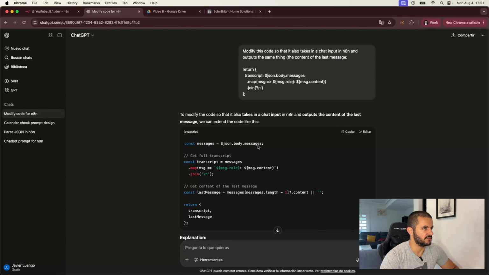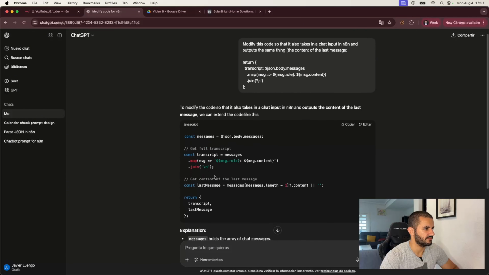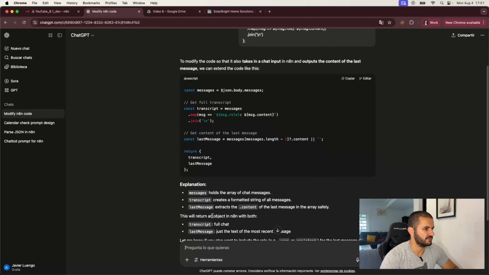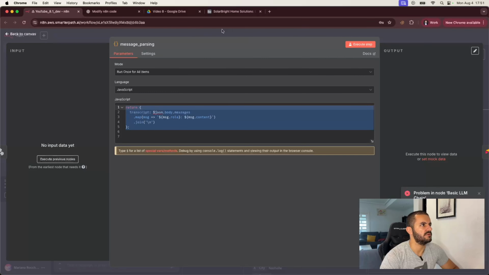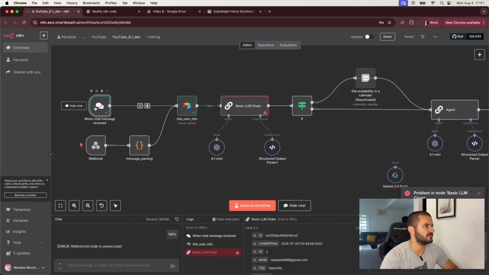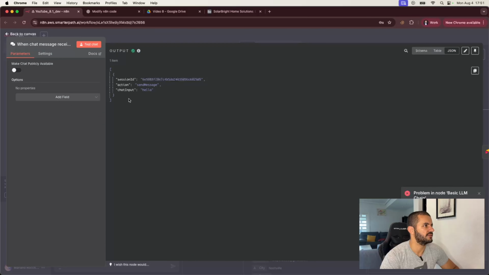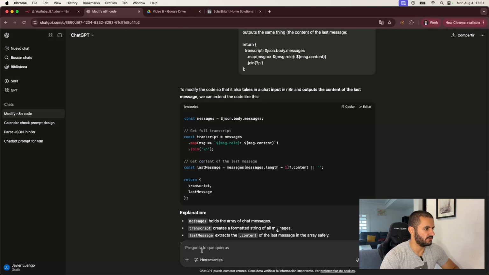Okay, good. But let's say what it has here. When it's a chat message, we have this only. When the message is coming from a chat, this is the JSON that we get.